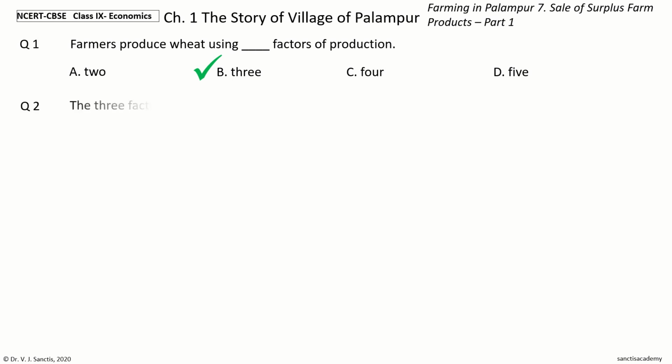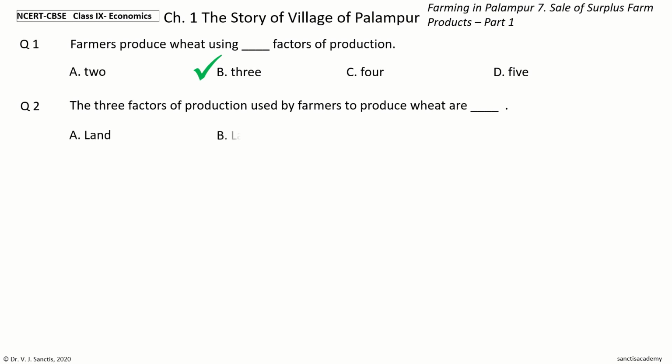Question 2. The 3 factors of production used by farmers to produce wheat are dash. The options are land, labor, capital, all of the above. Your time to choose. And the answer is all of the above. So, the 3 factors of production used by farmers to produce wheat are land, labor, and capital.